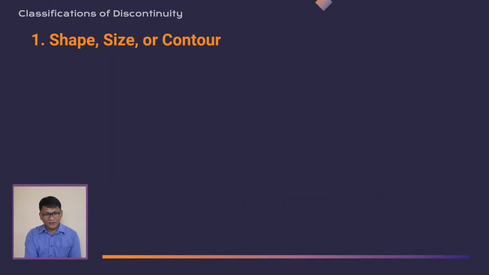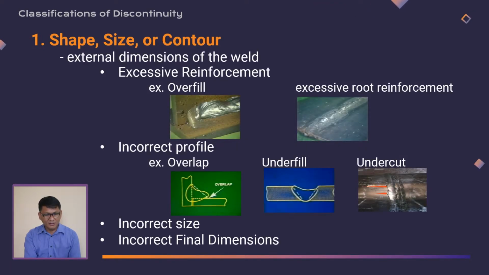So in shape, size, or contour, we have the external dimensions of the weld: excessive reinforcement, or overfill, sobra-sobra, no? Then excessive root reinforcement, incorrect size, incorrect profile. Okay, makikita natin nagkaroon siya ng overlap. Then underfill naman. Then we have the undercut. Then we have the incorrect final dimension.